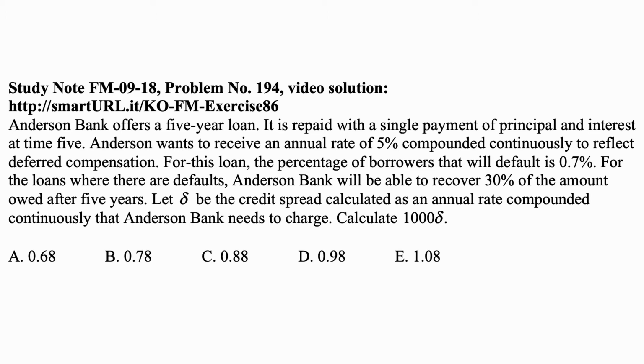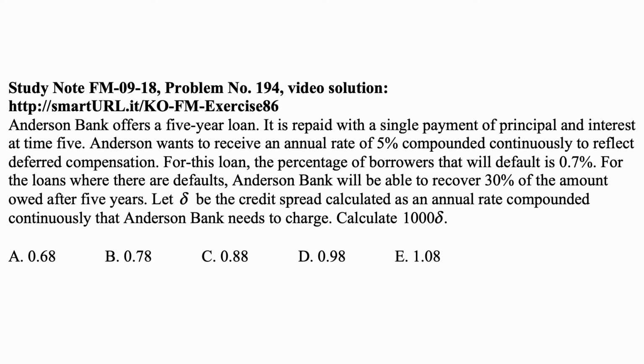Here's a problem for today for exam FM and financial mathematics. Anderson Bank offers a 5-year loan. It is repaid with a single payment of principal and interest at time 5. Anderson wants to receive an annual rate of 5% compounded continuously to reflect deferred compensation. For this loan, the percentage of borrowers that will default is 0.7%. For the loans where there are no defaults, Anderson Bank will be able to recover 30%. For the loans where there are defaults, Anderson Bank will be able to recover 30% of the amount owed after 5 years. Note that the recovery is at the end.